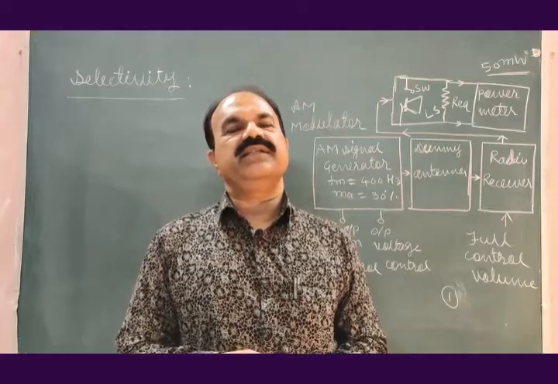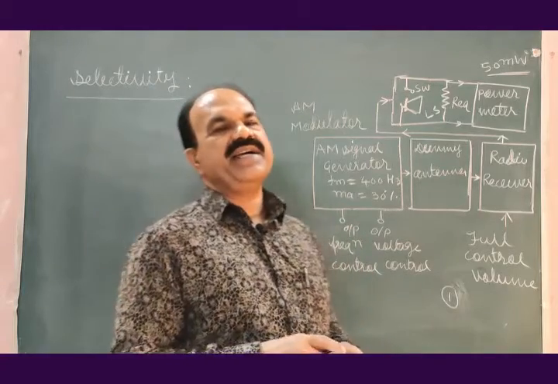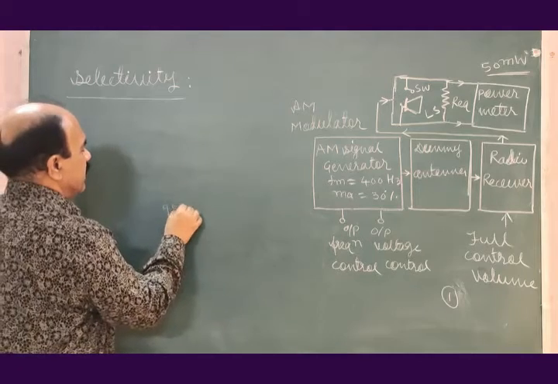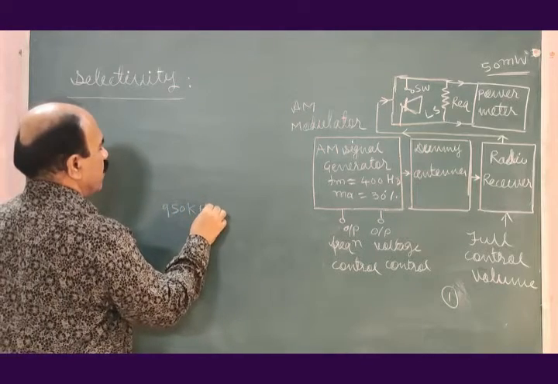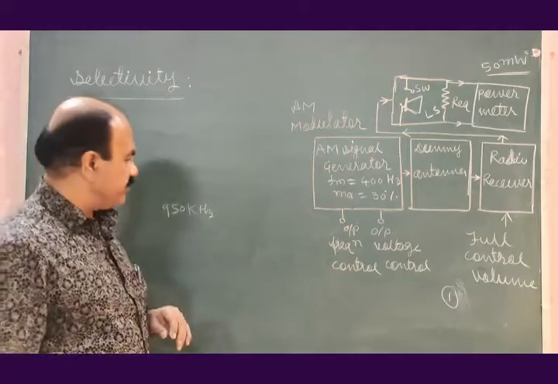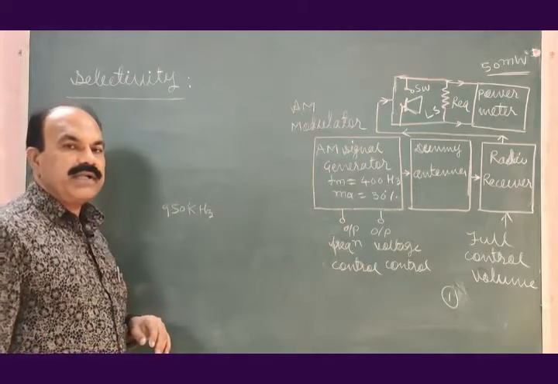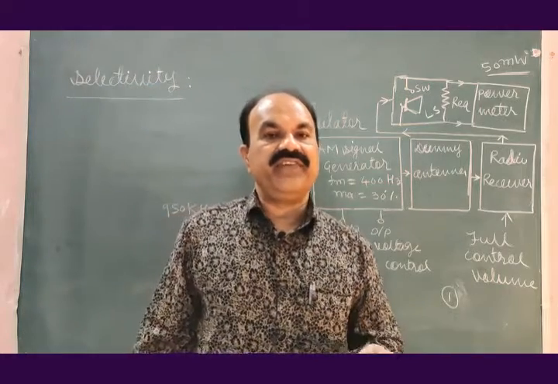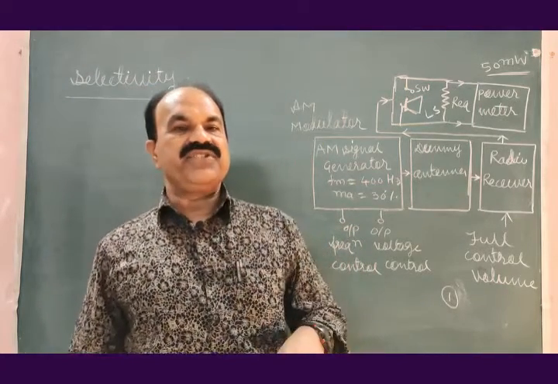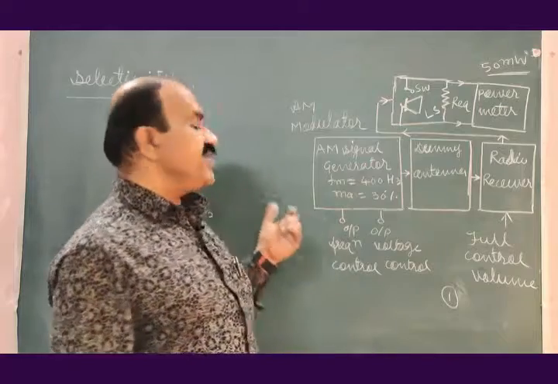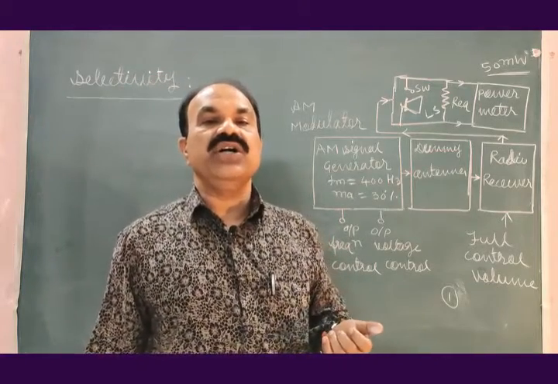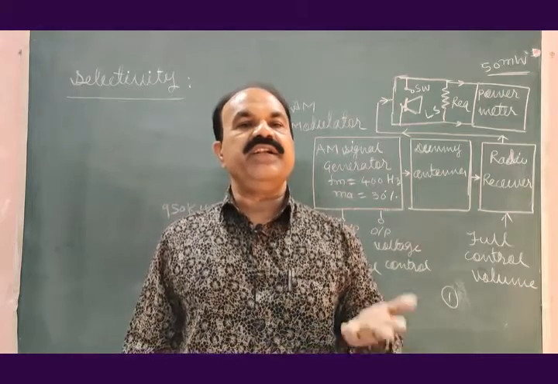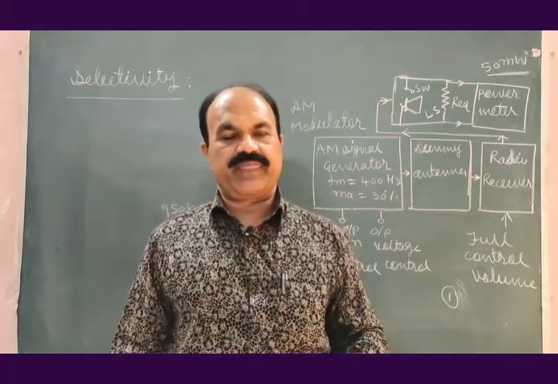Let us suppose that the station selected has resonant frequency 950 kilohertz. After selecting this carrier frequency for the radio station, which is 950 kilohertz, the resonance frequency is 950 kilohertz.